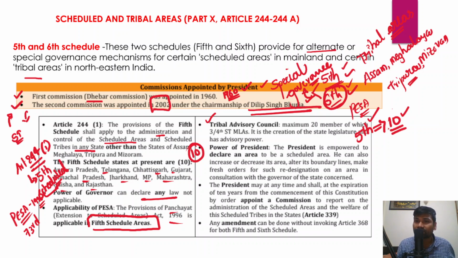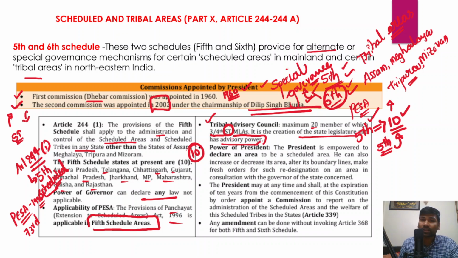So we have just discussed these 10 states which are part of the 5th schedule of the Indian Constitution, and these 10 states would have a tribal advisory council, which has a maximum of 20 members, of which 3/4 are ST MLAs. It is the creation of the state legislature, and it has advisory powers.